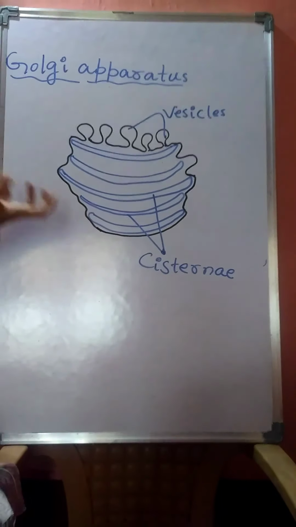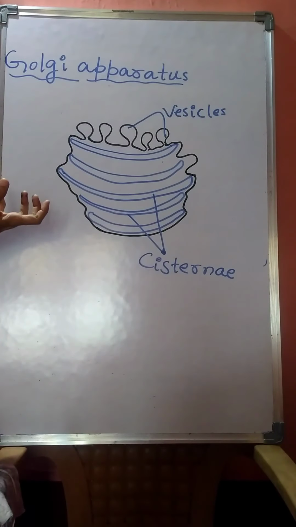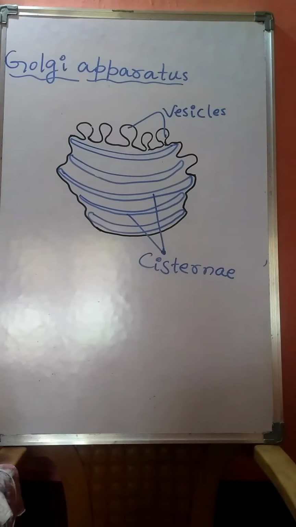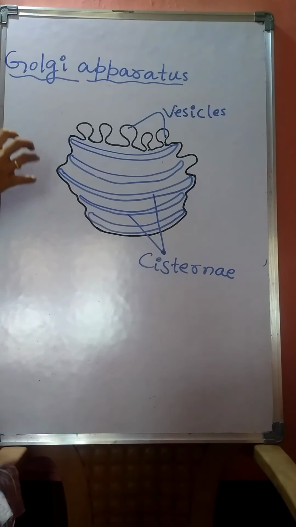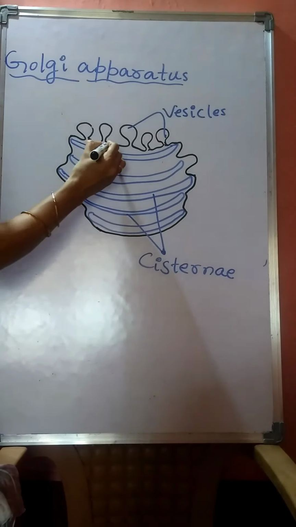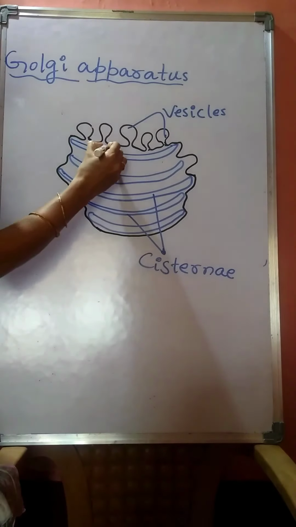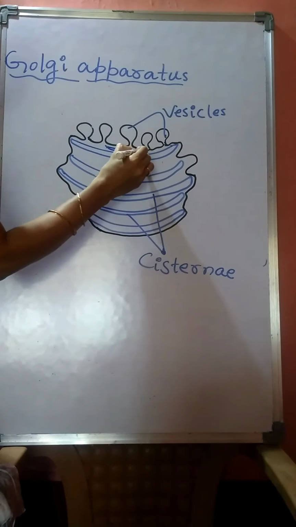It contains membrane-bound sacs, membrane-bound tubules and membrane-bound vesicles. And this Golgi apparatus is specialized to secrete some complex biochemicals.